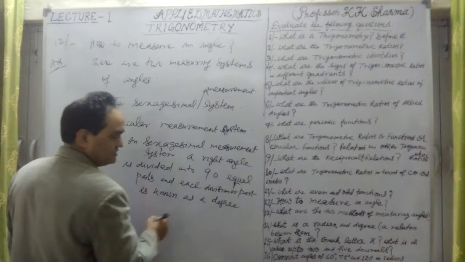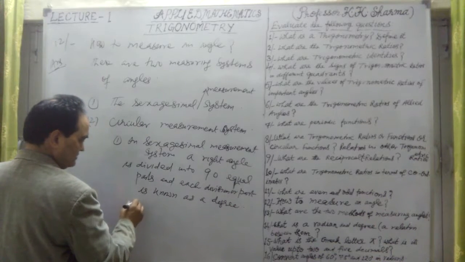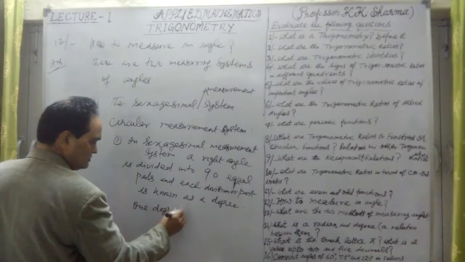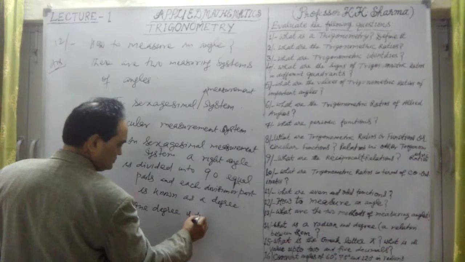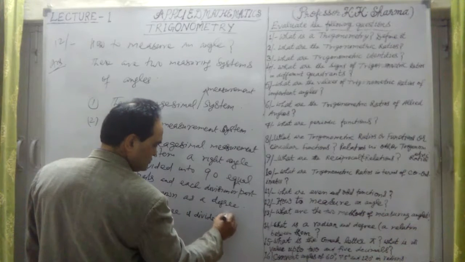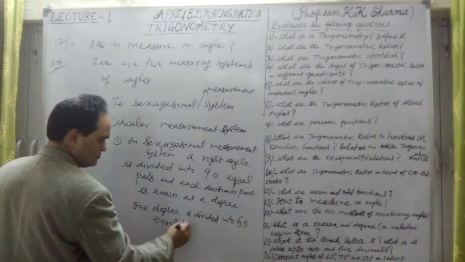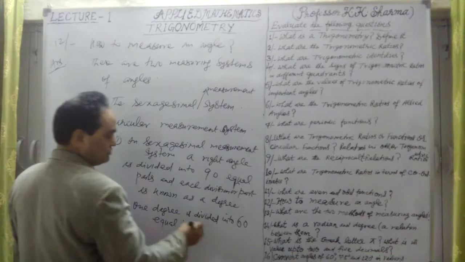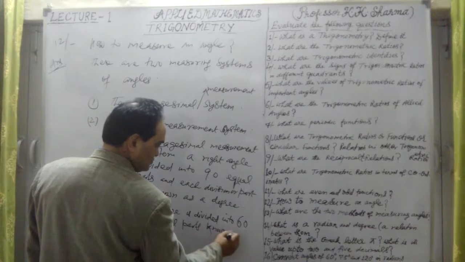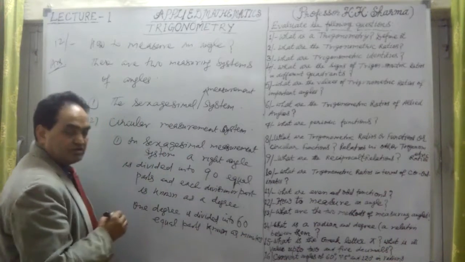Okay. 1 degree is divided further into 60 equal parts, and they are known as minutes.